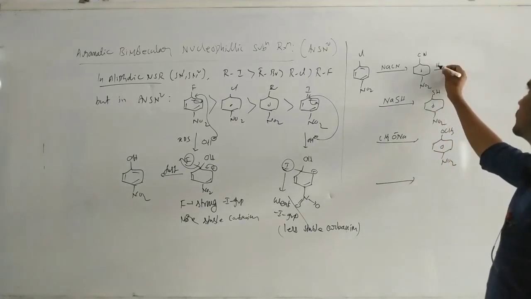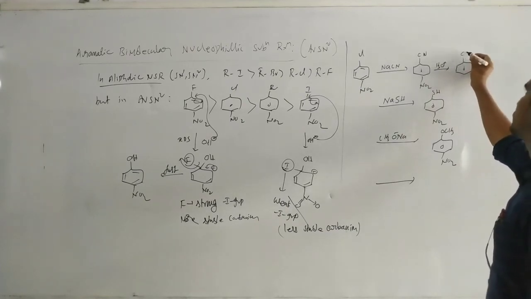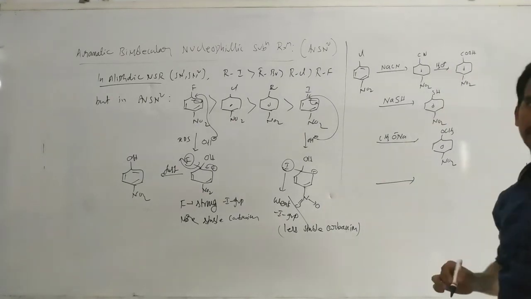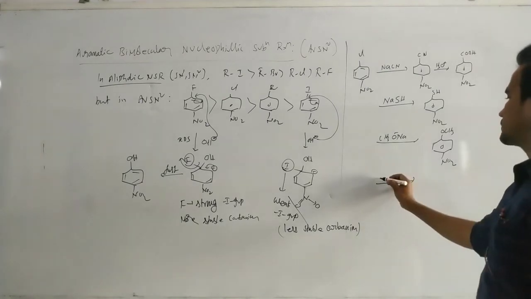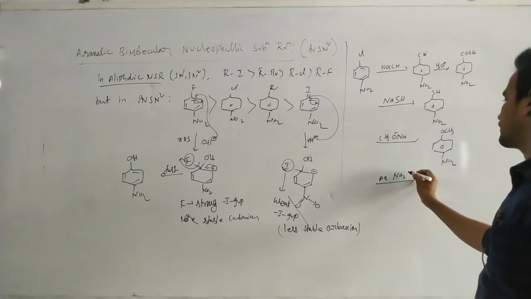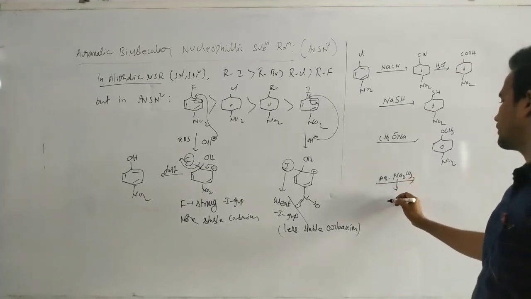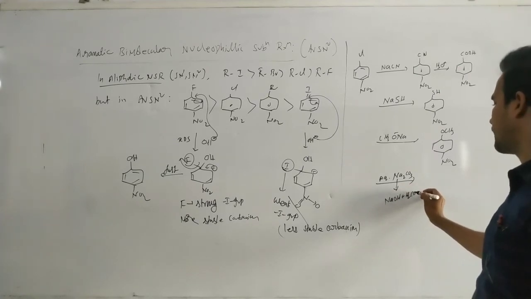Next, suppose on hydrolysis, that is converted to COOH and NO2. Next, we can take aqueous sodium carbonate, which contains NaOH plus H2CO3.